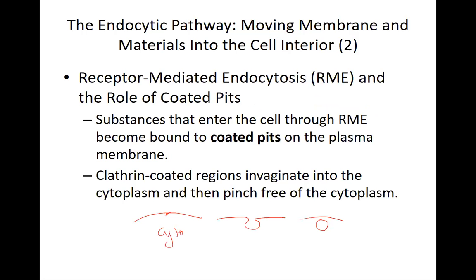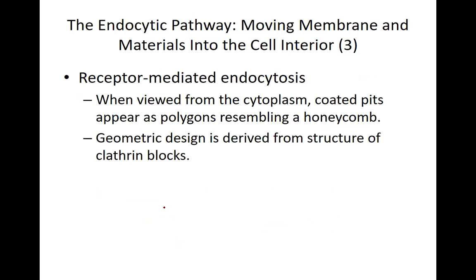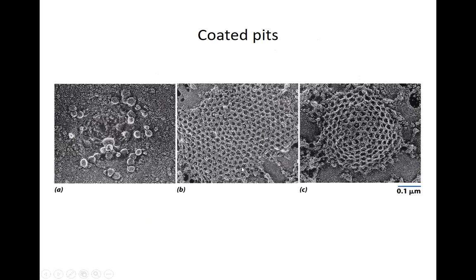You can imagine that this coated pit will be formed if we are talking about recycling of EGFR or degradation of EGFR, the epidermal growth factor receptor. This can form just below where the EGFR is located. The coated pit can be formed, and then it will invaginate and form a vesicle inside the cell. So these are coated pits on the cytosolic side of the membrane.